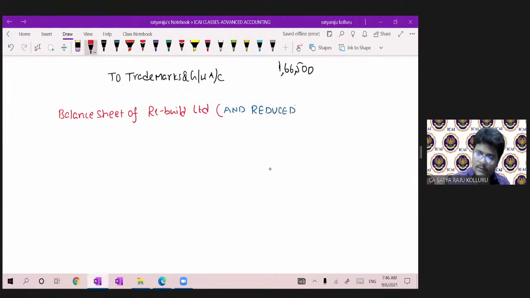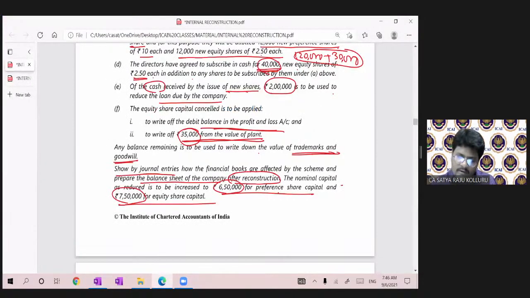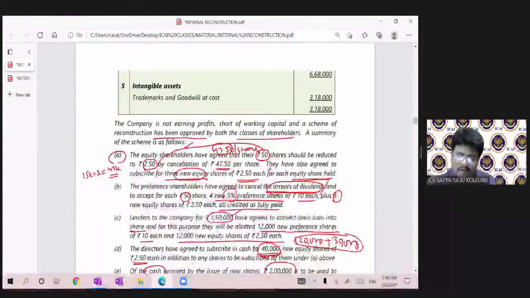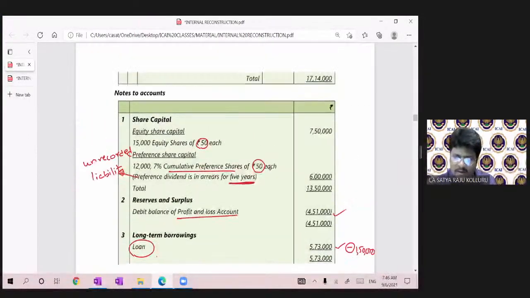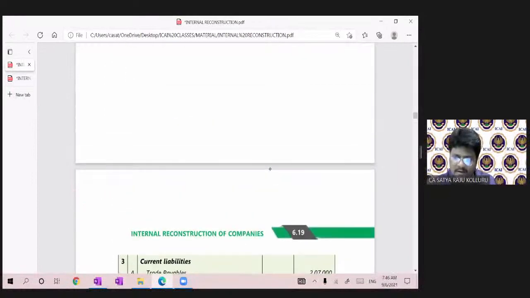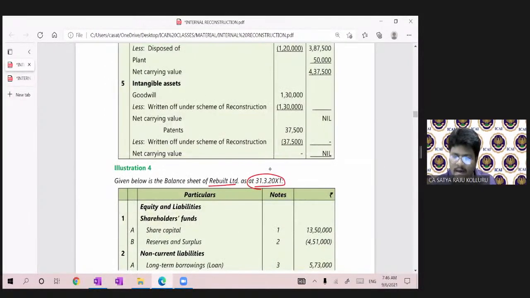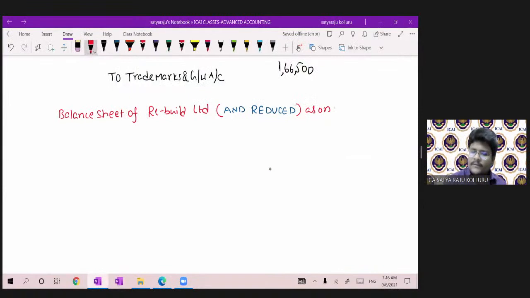And reduced. So as on which date, guys? Was the date given or not given? So not given. That's why I'm taking the same balance sheet date, as at 31st March 2011.